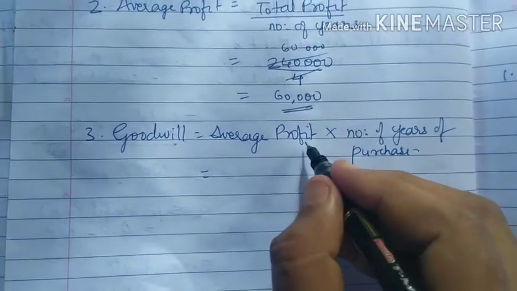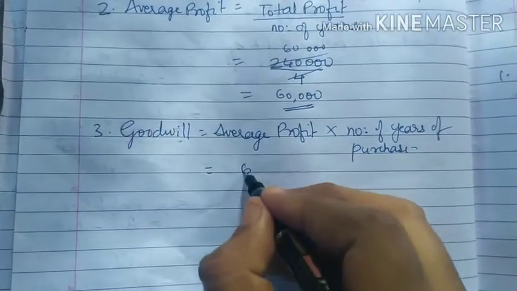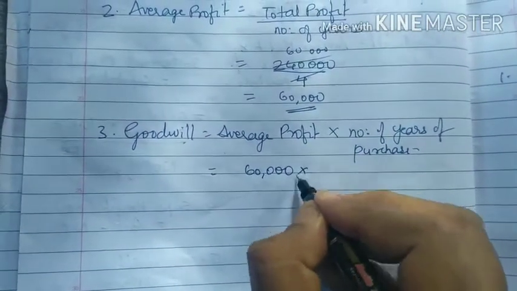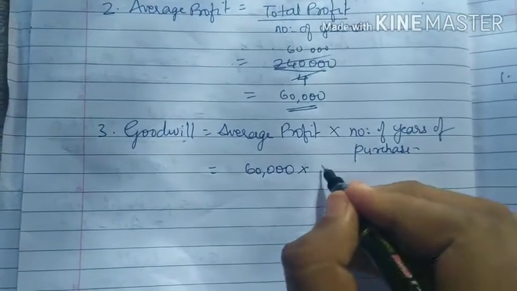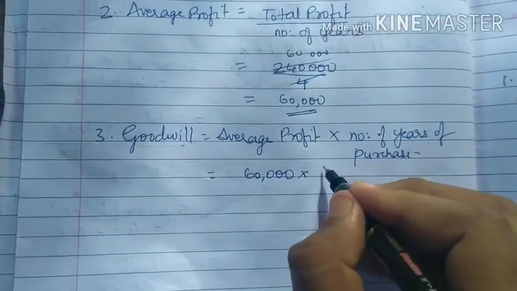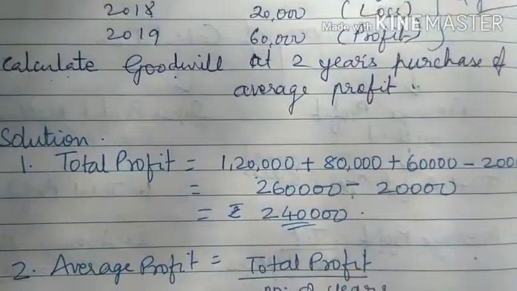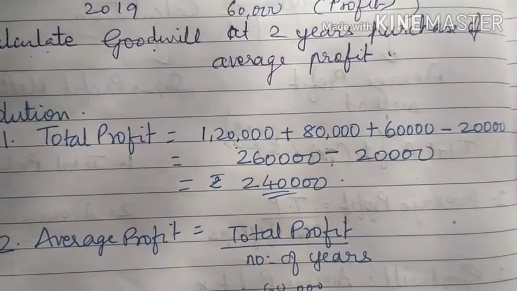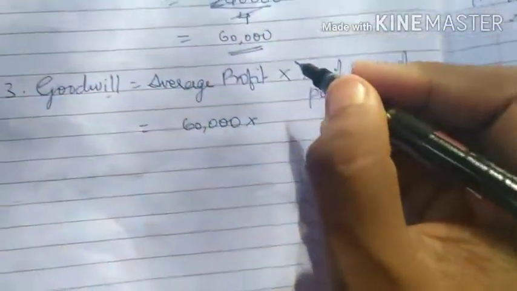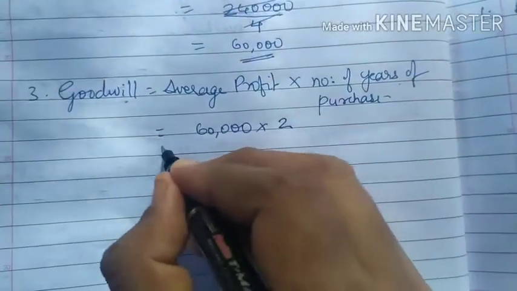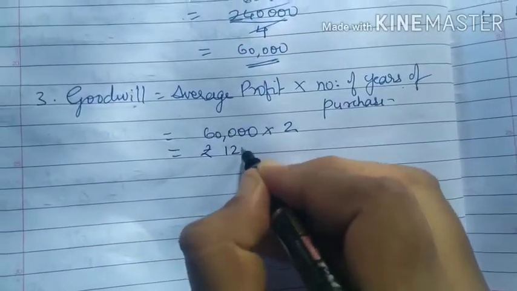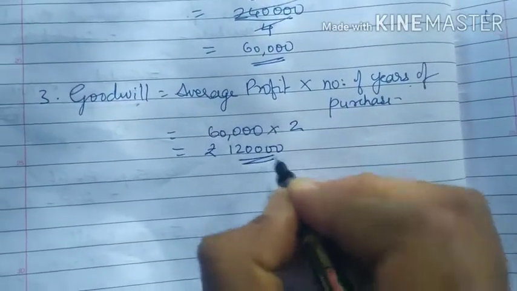So what is average profit? 60,000 into number of years of purchase. It is given, calculate goodwill at 2 years purchase of average profit. So 60,000 multiplied by 2, you will be getting 1,20,000.